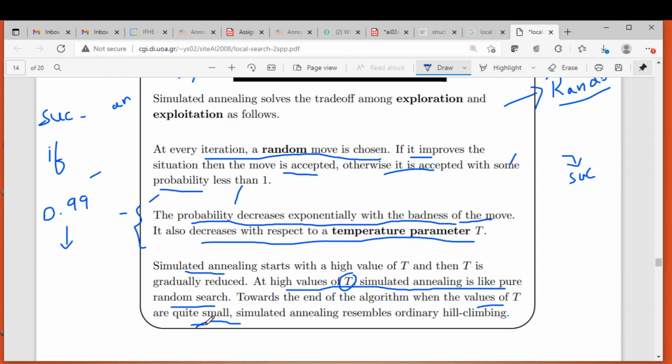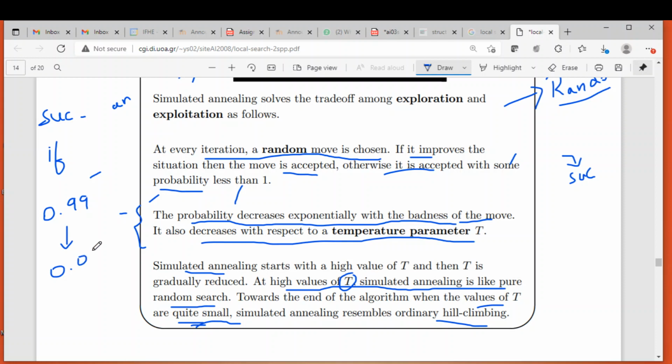So that's the point. But towards the end, when the value of T is quite small, the simulated annealing resembles an ordinary hill climbing, because now if the successor is better than the current state, it will accept, but if the successor is not better than the current state, then most probably it will reject, because towards the end, when T is small, the probability will become very low, probably 0.01.